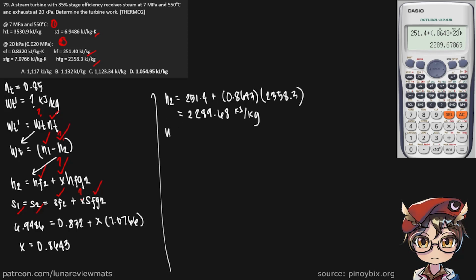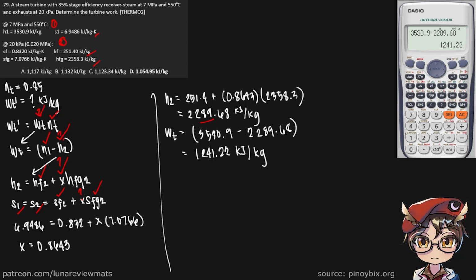We are able to find our ideal turbine work. So H1 is 3530.9 minus this 2289.68. Let's do simple subtraction in the calc. That is 1241.22 kilojoules per kilogram.